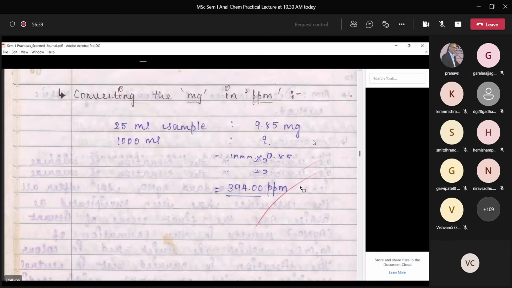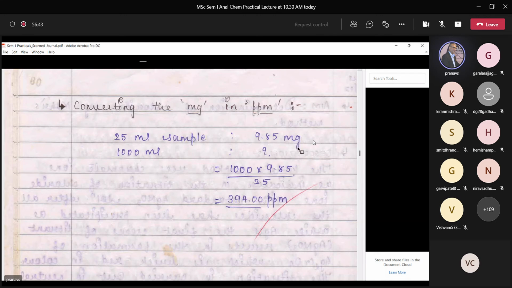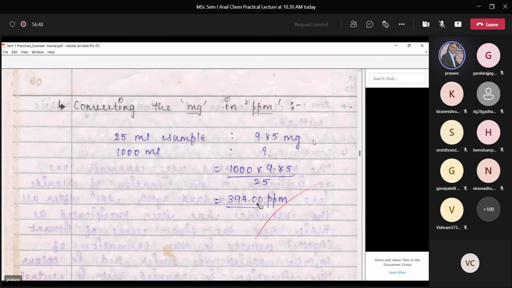Can you see, this is written: in 25 ml, 9.85 milligrams, so how much in 1000 ml? So 394 ppm is your concentration of chloride ions in the given sample.